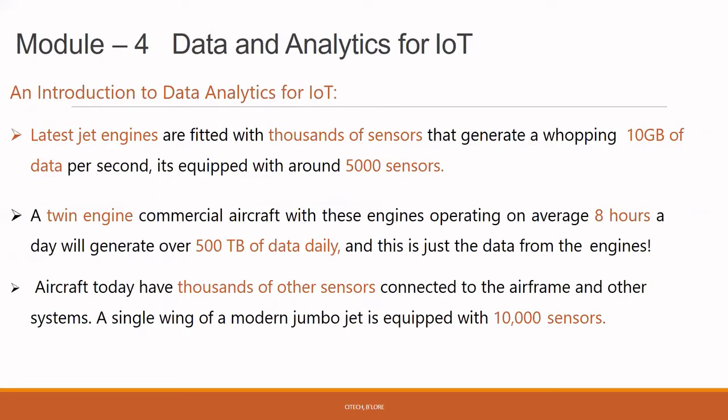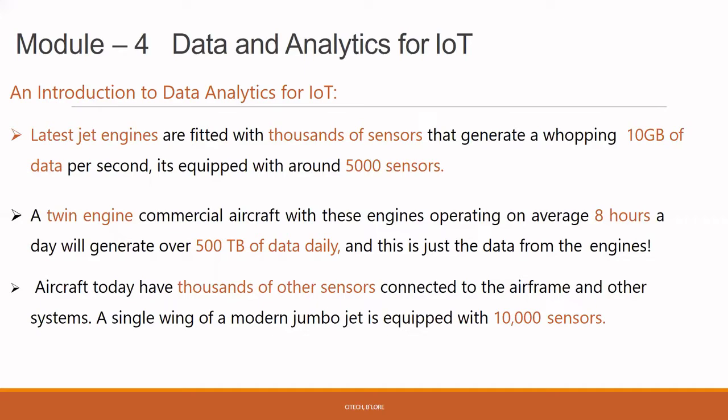So let me continue my example. The latest jet engines are fitted with thousands of sensors, and these sensors generate 10 GB of data per second, equipped with around 5,000 sensors. So this is how data will be generated in modern jet engines. A twin engine commercial aircraft that works 8 hours on average a day generates over 500 TB of data daily. So this is how data will be generated.